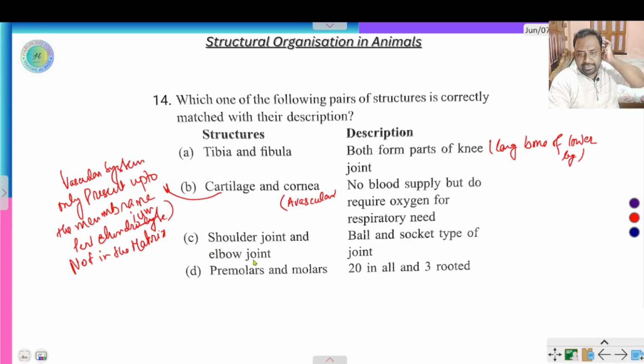Shoulder joint and elbow joint. Shoulder joint is called a ball and socket joint, but elbow joint is called a hinge joint.